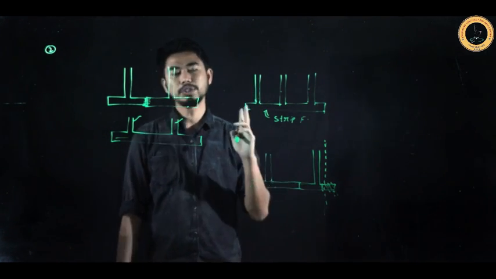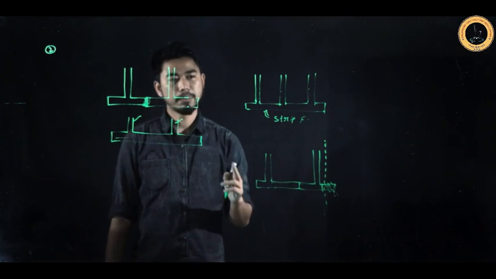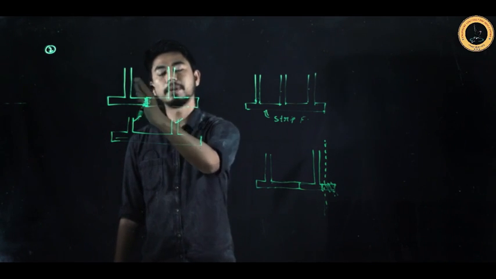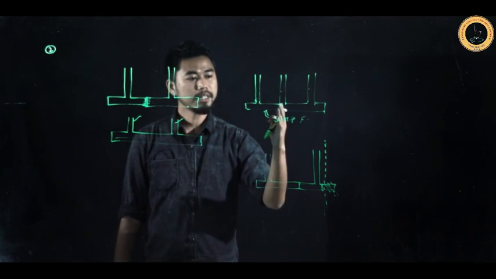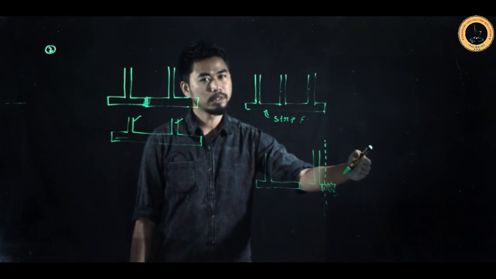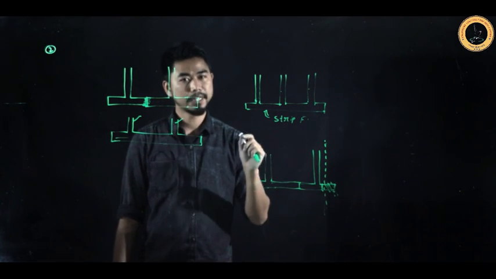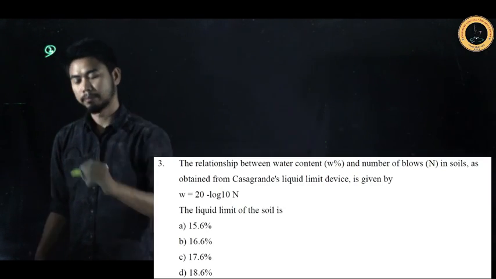So remember, there are two scenarios when we will be using the combined footing. First, when the two footings are overlapping, that means when the columns are very near to each other. Second, when the column is very close to the boundary line and the footing is encroaching on the neighbor's land or your property line. Let's take our question number 3.